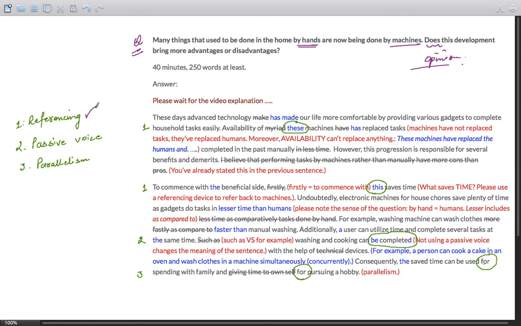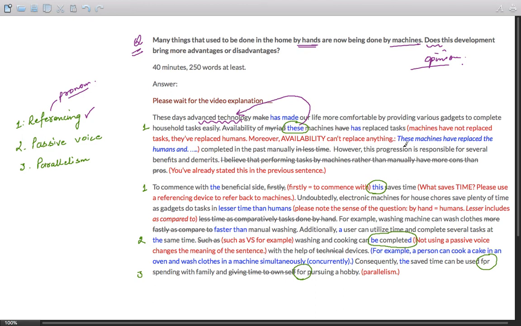is the referencing device. Referencing is a tool to increase cohesion in your answer. So what referencing essentially means is use of a pronoun device to refer back to a noun. So the student writes, these days advanced technology has made our life more comfortable by providing various gadgets to complete household tasks easily. Availability of myriad machines. So it is better to use these machines to refer back to the technology. So advanced technology. These machines has replaced tasks.